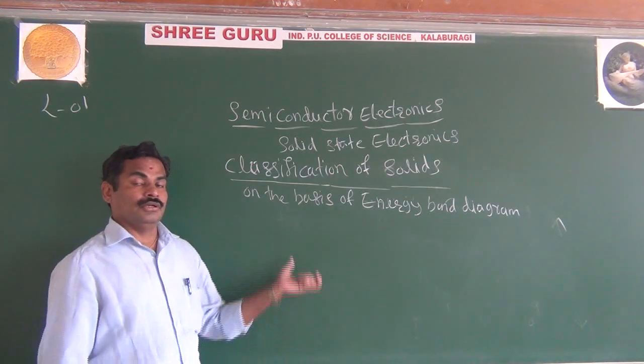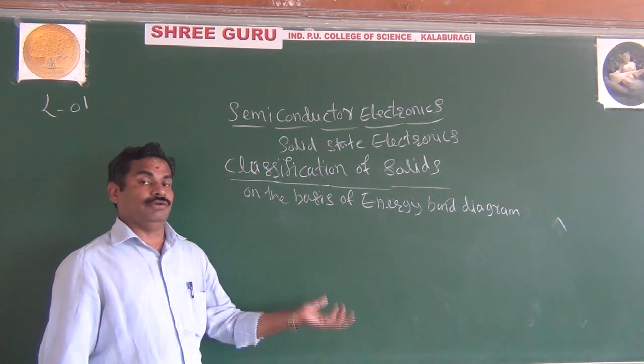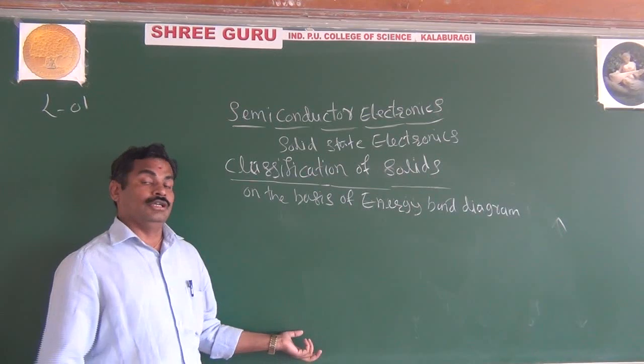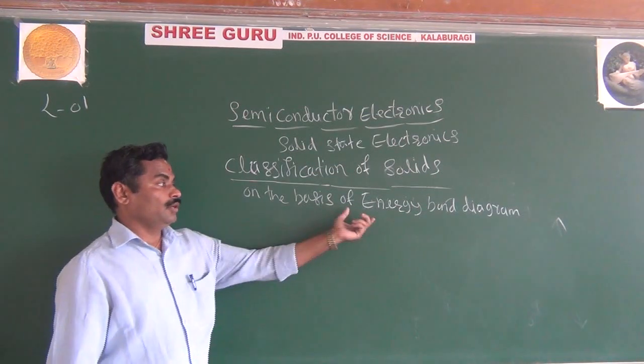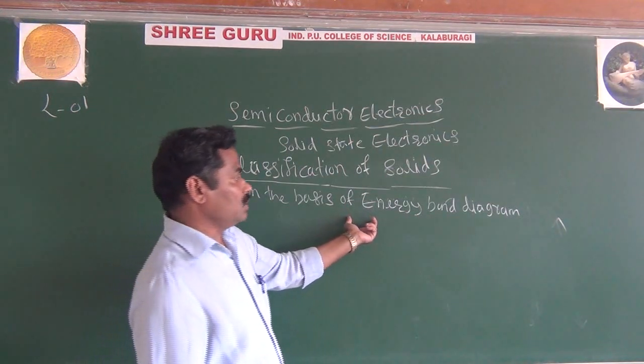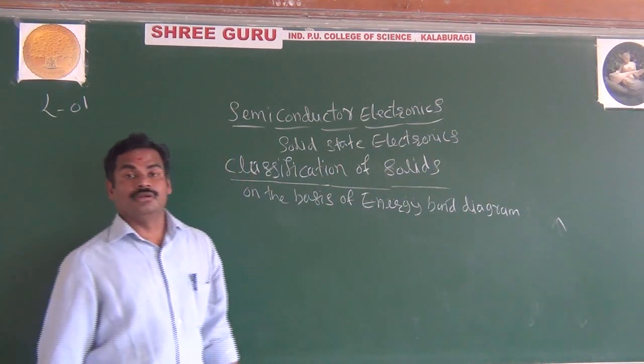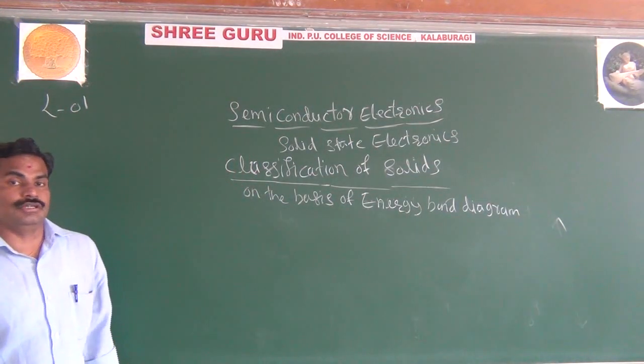How have you done it before? On the basis of resistivity and conductivity, you have classified conductor, semiconductor, insulator. In the same way, it is possible on the basis of energy band diagram to classify the conductor, semiconductor, and insulator.